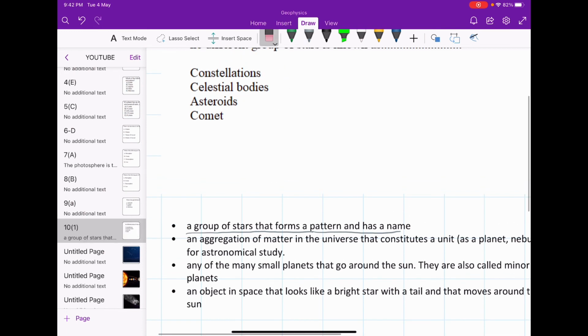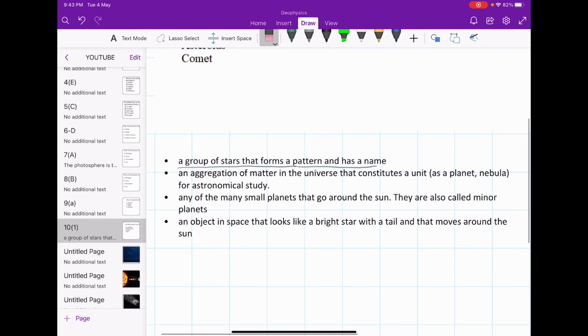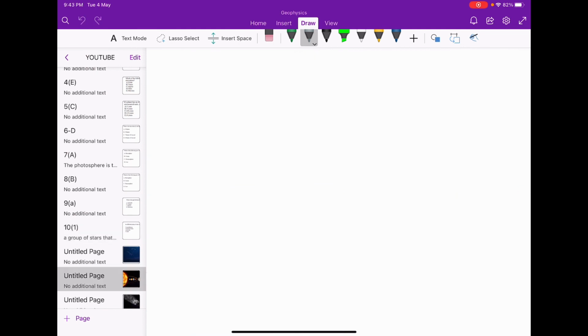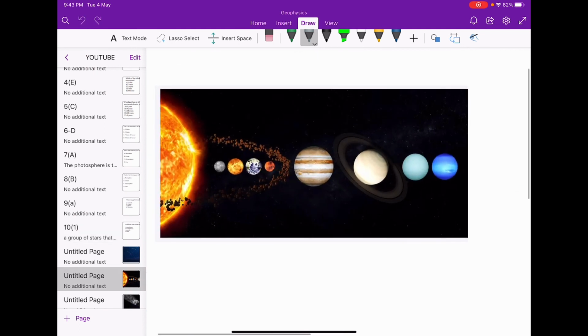Next is celestial bodies. An arrangement of matter in the universe that constitutes a unit, such as a planet or nebula, for astronomical study. So anything in space that we can study for astronomical purposes is known as a celestial body. This is the image for celestial bodies. So everything in this image is a celestial body.